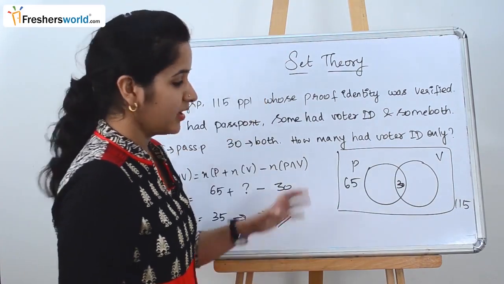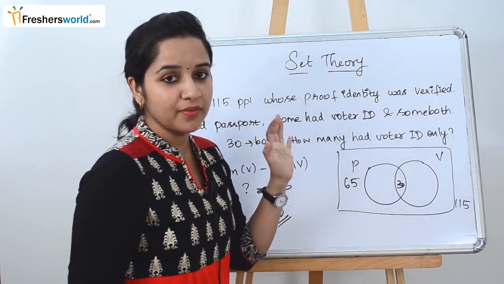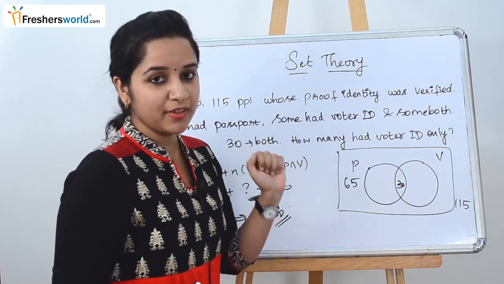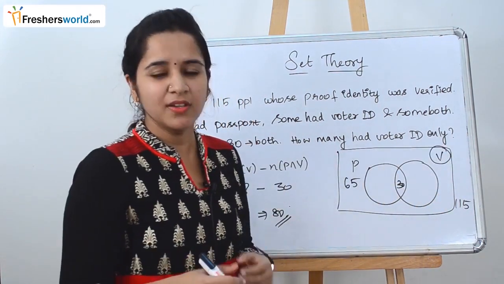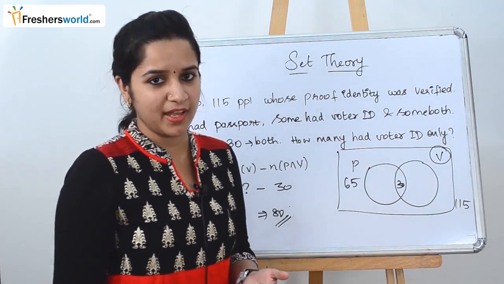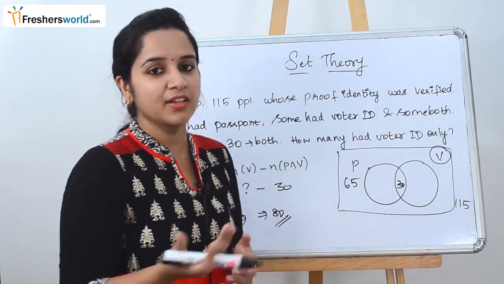So what did we do here? To understand this better, we drew a Venn diagram to know which one we have to exactly find. The thing that we have to find is voter ID only. We just used the normal formula that we have, then we substituted it and then we got the answer.